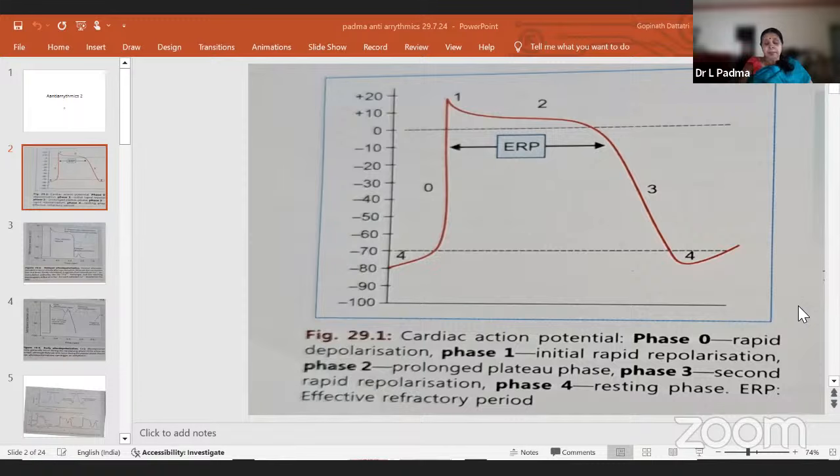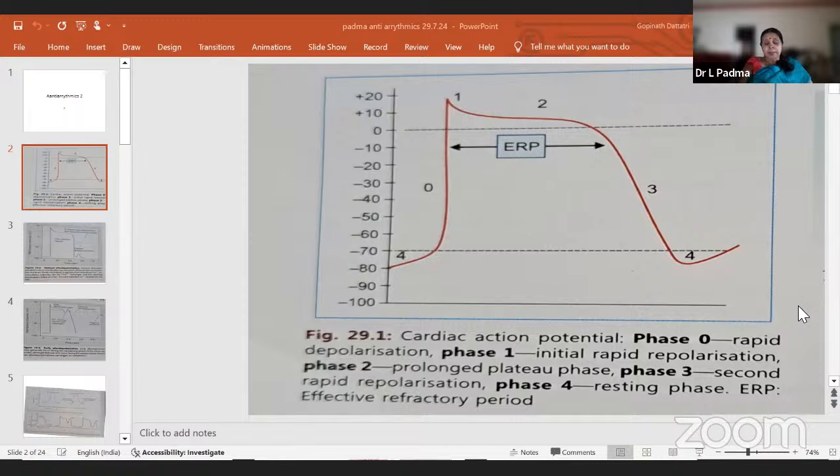In ventricle, phase 4, they are equal, so no need, normal. Phase 0, inward sodium current, so sodium channel blocker, mainly lignocaine and class 1 drugs. Phase 1, decrease in inward sodium and efflux of potassium through potassium channels. So potassium channel blocker can be used. So phase 2, plateau, inward calcium, so calcium channel blockers.